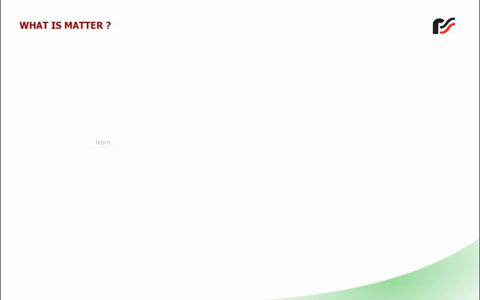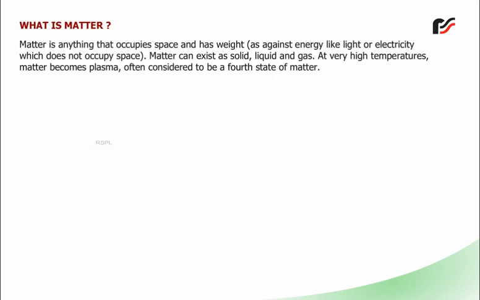What is matter? Matter is anything that occupies space and has weight, as against energy like light or electricity, which does not occupy space. Matter can exist as solid, liquid, and gas. At very high temperatures, matter becomes plasma, often considered to be a fourth state of matter.